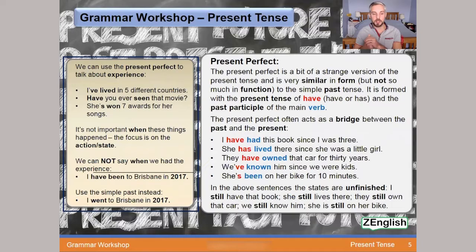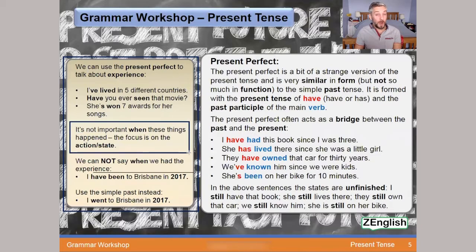We can also use it to talk about experience. I've lived in 5 different countries. That's something I have experienced. Have you ever seen that movie? And she's won 7 awards for her songs.